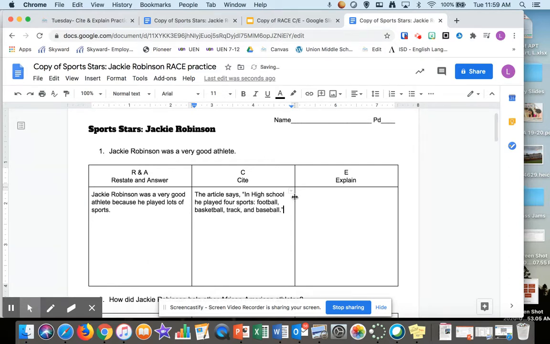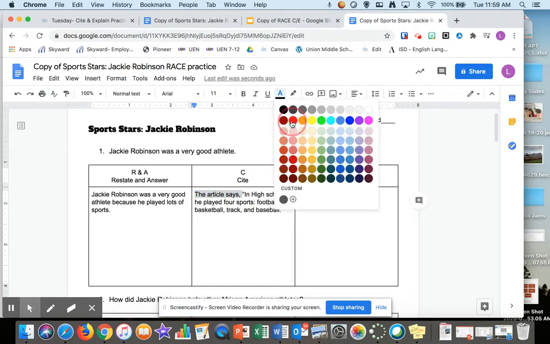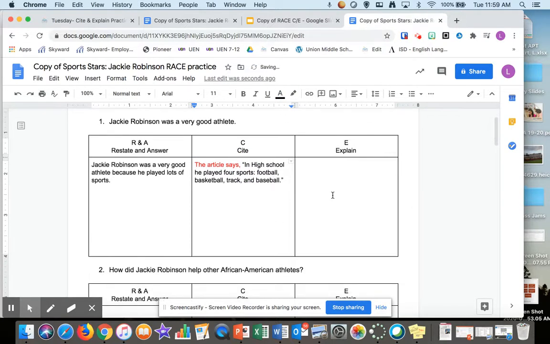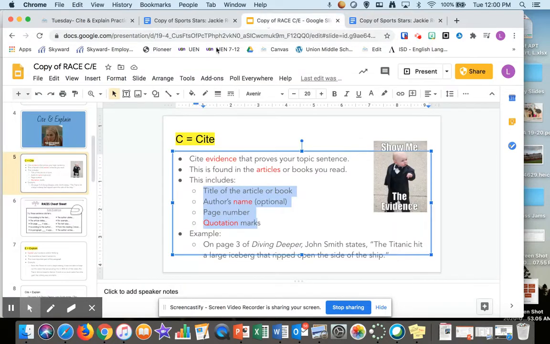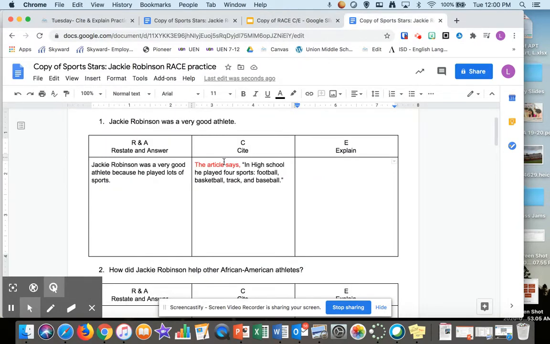And put our quotation marks. That's all you have to do for a cite. Make sure you include this in every single box, though. Make sure you have where the article says. Now, my explain needs to be 2 sentences. Again, you'll learn all of this in this PowerPoint, so make sure you've done the PowerPoint before you do this assignment.